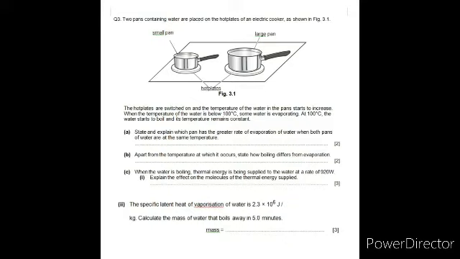Moving on with the next question, that is question number 3C part. When the water is boiling, the thermal energy is being supplied to water at a rate of 920 watt. Explain the effect on the molecules of the thermal energy supplied.